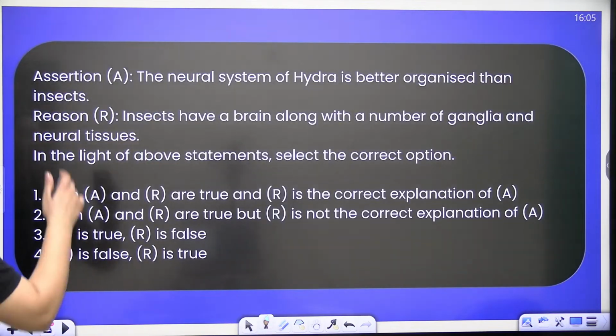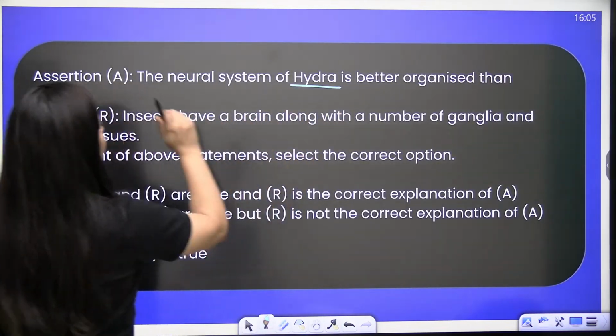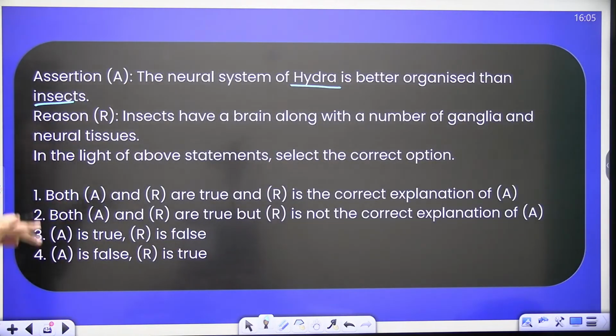Next question. The neural system of Hydra is better organized than insects. Insects have a brain along with a number of ganglia and neural tissues. Easy. Of course, A is false, B is true.